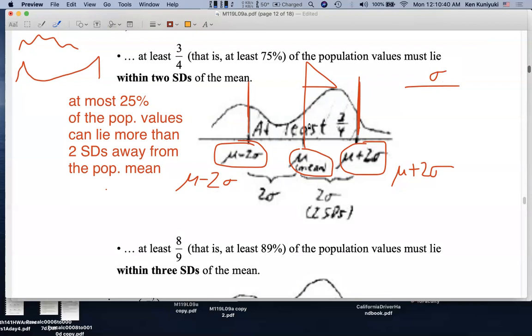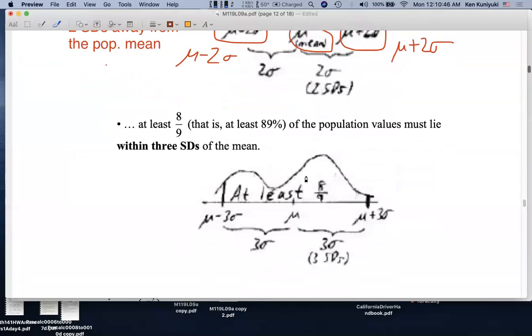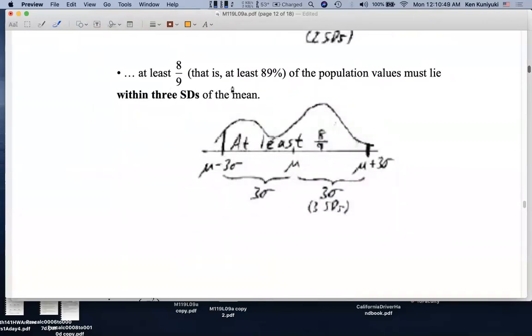Okay, so at least 3/4 or 75% of the population values have to lie within 2 standard deviations. Well, more than that, at least 8/9 or at least 89% of the population values must lie within 3 standard deviations of the mean. So again, here's our flagpole at the mean. So within 3 standard deviations of the mean, that means we're going from mu minus 3 sigma to mu plus 3 sigma. At least 89% of the population values must lie in here.